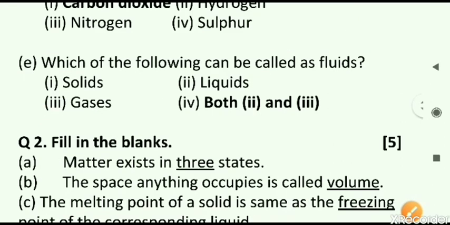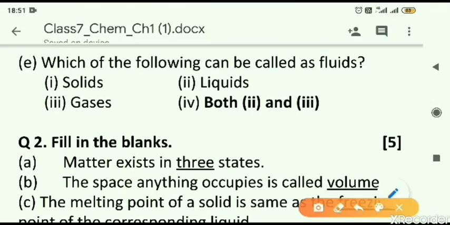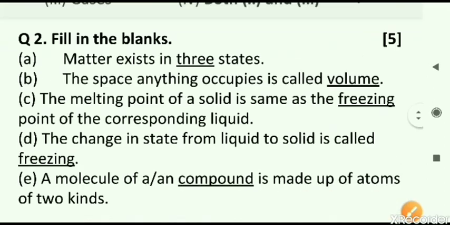Which of the following can be called a fluid: solid, liquid, gas, or both second and third? The correct answer is the fourth, because liquids as well as gases both have molecules which can move. That is why liquids can flow and gases can also flow. Both are fluids.